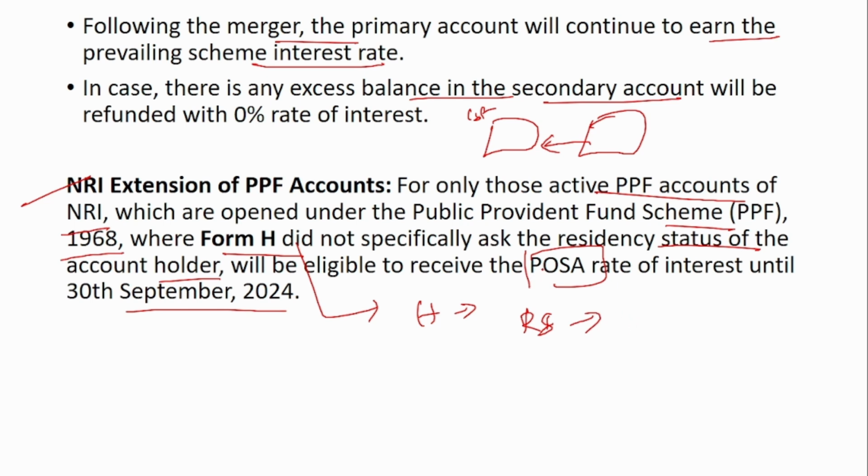So in that case, that person will be able to receive POSA, that is a Post Office Savings Account rate of interest until 30th September 2024. Remember, a PPF account can be opened only by a resident individual and not by an NRA. So an NRA may have opened this PPF account when they were a resident individual, and when they became an NRA, they have to mention that in the Form H and then extend. In case this status was not asked in the Form H, then this case will be applicable.